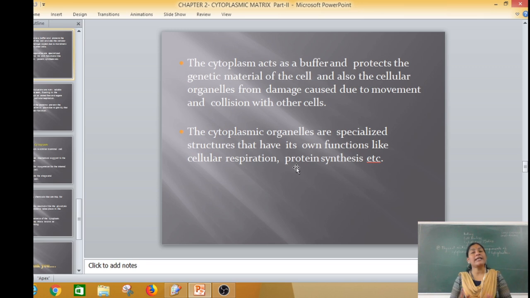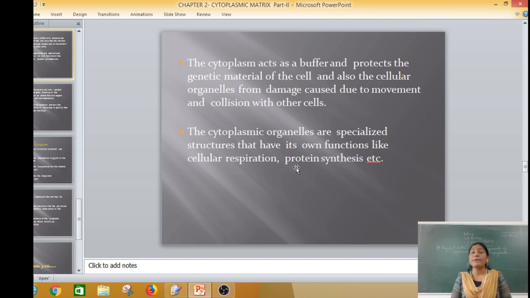Cytoplasm acts as a buffer and also protects the genetic material of the cell and the cellular organelles from damage caused by movement and collisions with other cells.